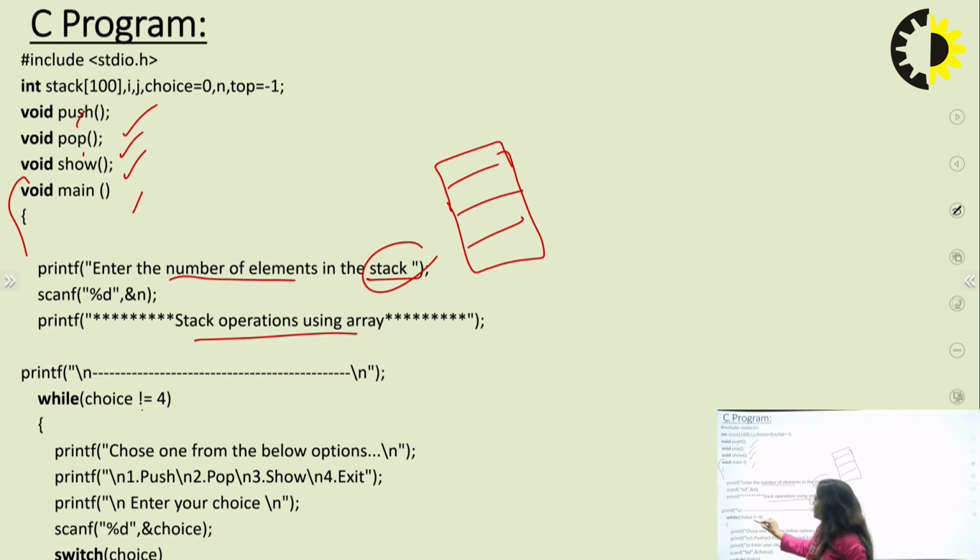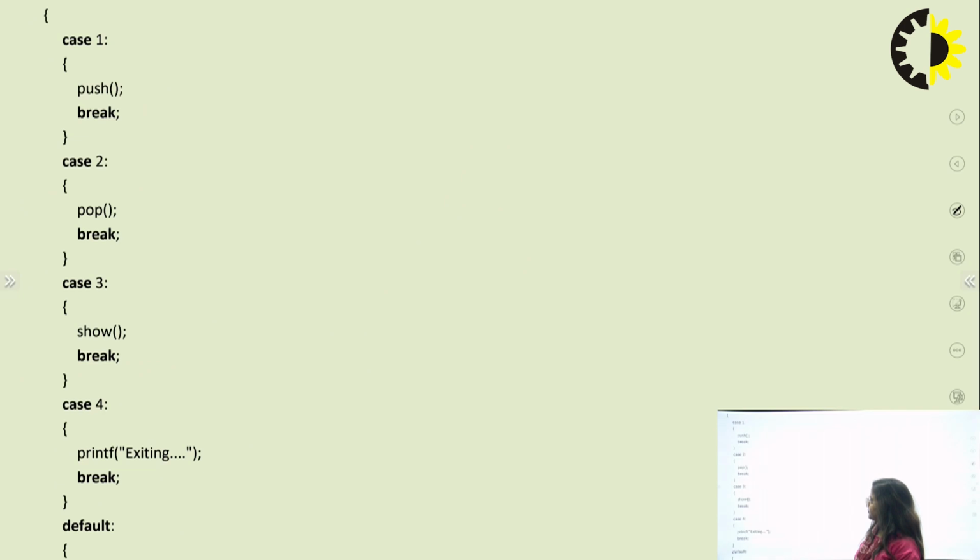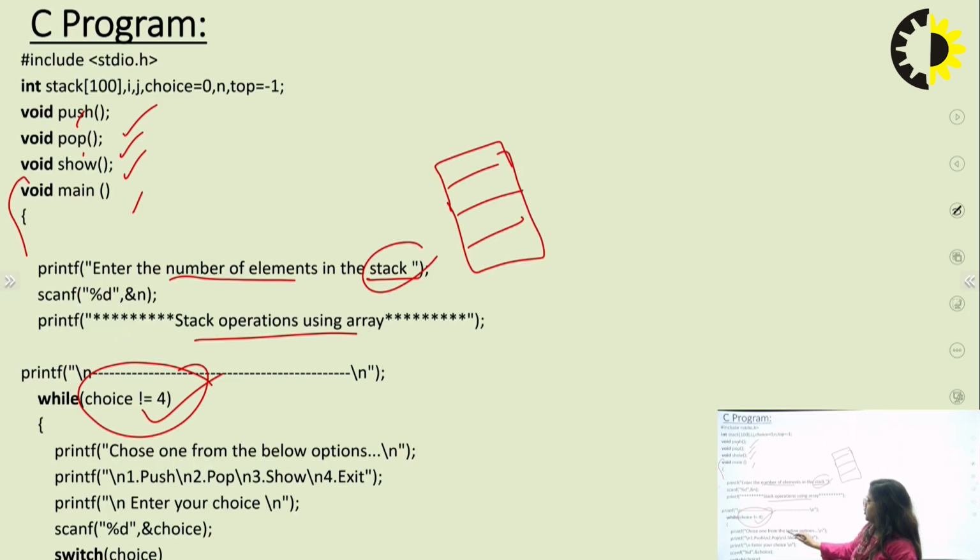So here comes the while loop with a choice. Here there are 4 choices. First one is to choose one from the options. If you enter 1 then it is push, if you enter 2 it is used for pop, if you enter 3 it is used for display and show, and 4 is used for exit, meaning if you want to exit from the program.